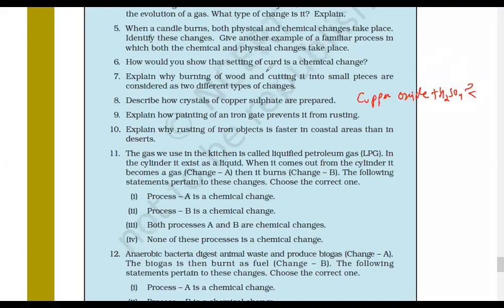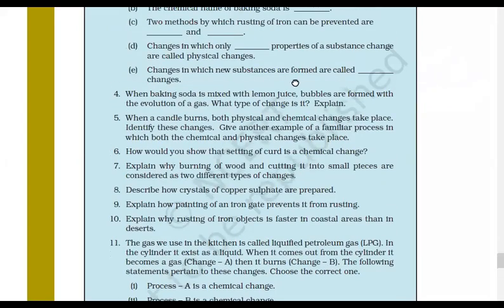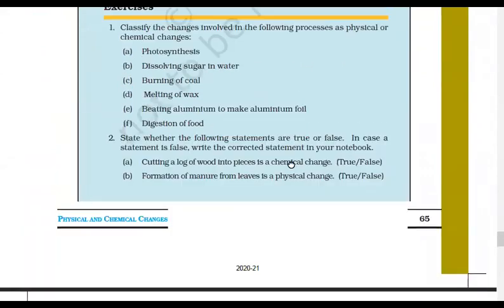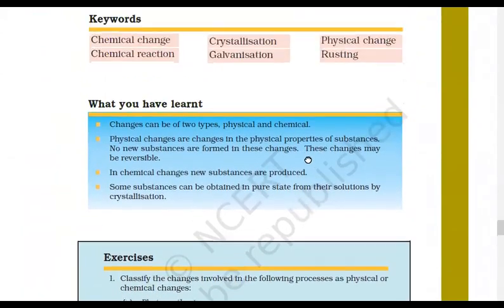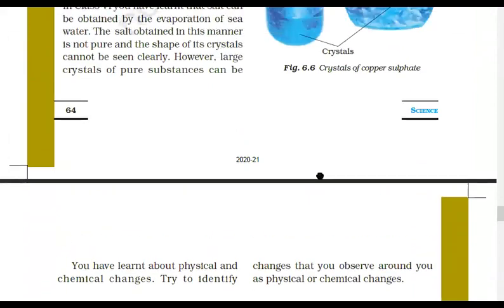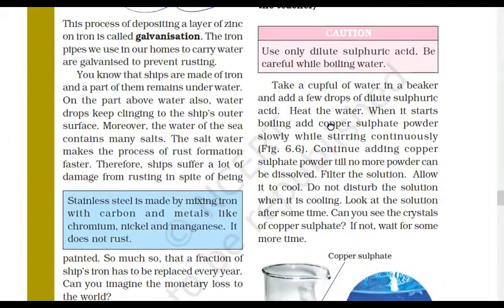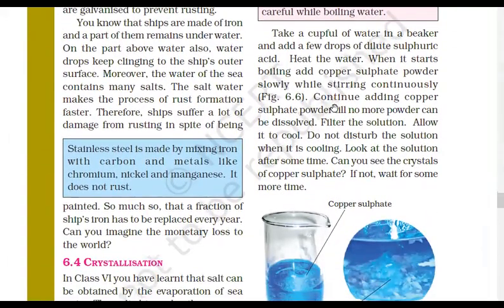Daksh, see, this was the activity in which copper is heated in concentrated sulfuric acid. Basically, you take a cup full of water, add a few drops of dilute sulfuric acid, heat it, and after heating, add copper sulfate powder and stir continuously, step by step.